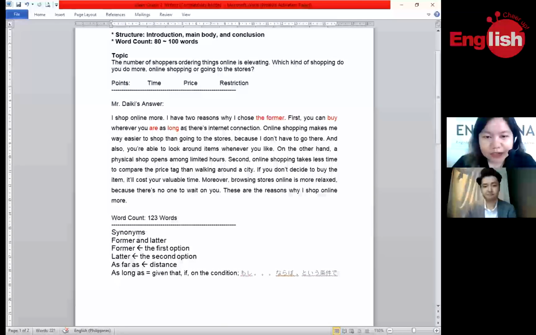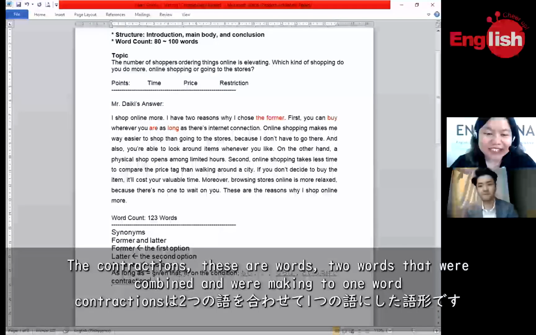So we are already finished with this one. And then I noticed that we have contractions. Do you know contractions? It's all right. Contractions are two words that were combined and made into one word because they were shortened.